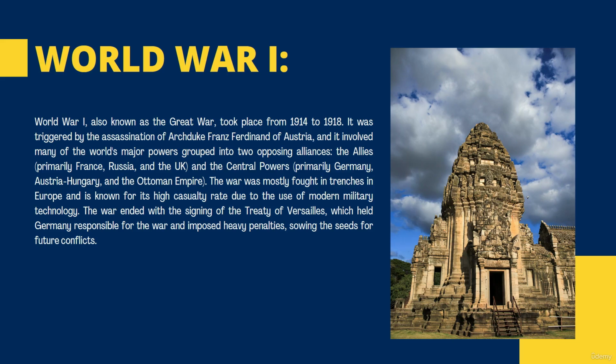Now, World War One, also known as the Great War, took place from 1914 to 1918. It was triggered by the assassination of Archduke Franz Ferdinand of Austria. It involved many of the world's major powers, which grouped into two opposing alliances. The Allies, which had France, Russia and UK together, and the Central Powers, Germany, Austria-Hungary and Ottoman Empire.